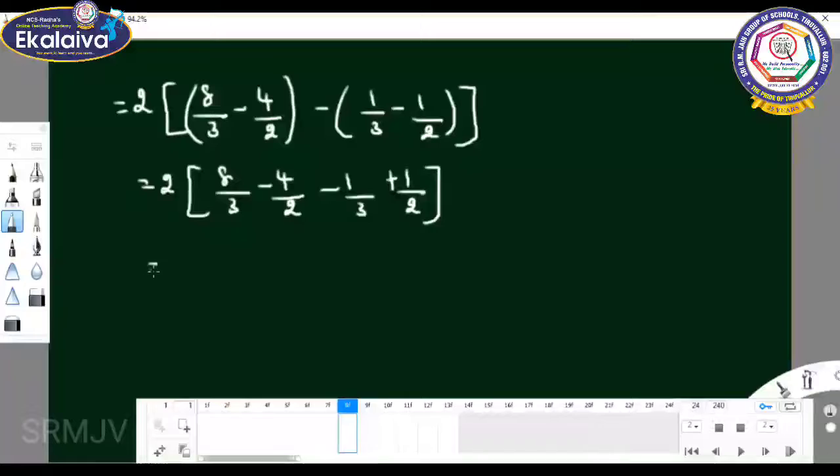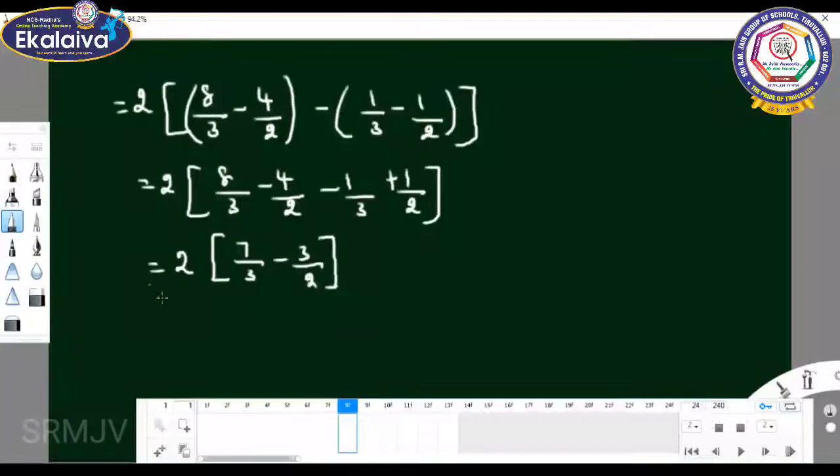So 2 into [8 minus 1, that is 7 by 3, and minus 4 plus 1, which is minus 3 by 2].